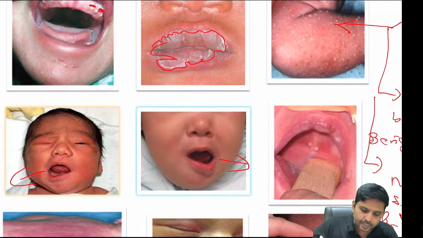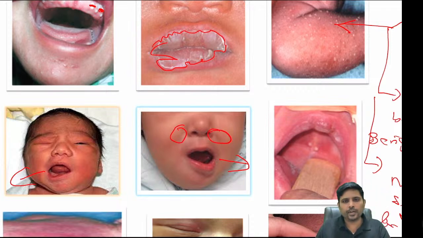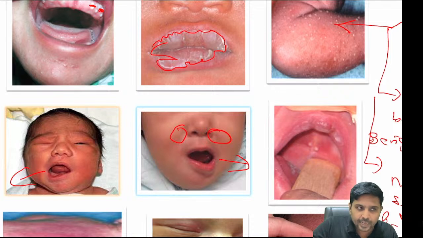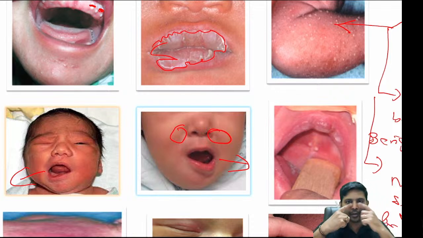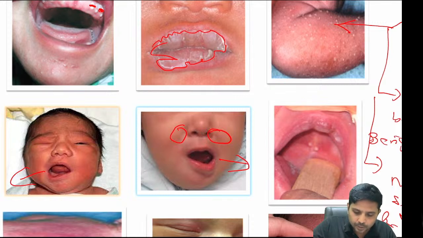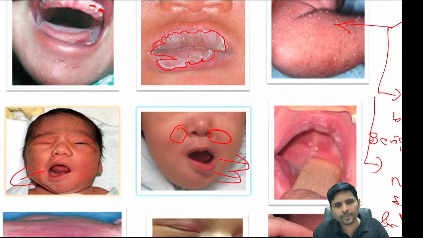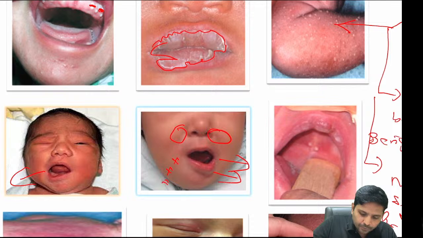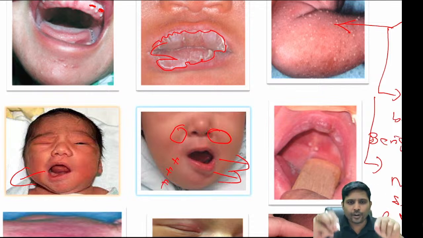Remember, in this case, the nasolabial fold is preserved. I repeat, in this case, the nasolabial fold is preserved. When the nasolabial fold is preserved but the angle of mouth is deviated to one side, it means that there is absence of depressor anguli oris on this side, on the right side.